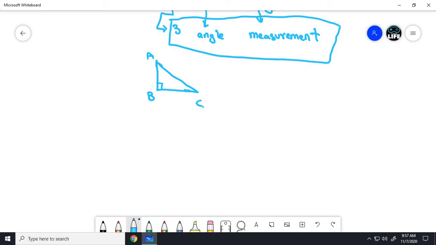Electric poles are present everywhere. They are usually erected by using a metal wire. The pole wire and the ground form a triangle. But if the length of the wire decreases, what will be the shape of the triangle and what will be the angle of the wire with the ground? So you need to answer this.